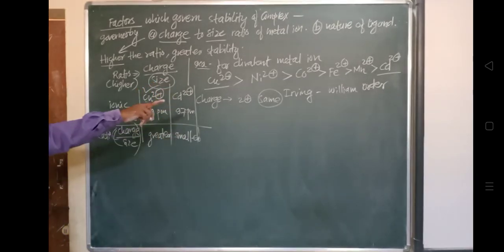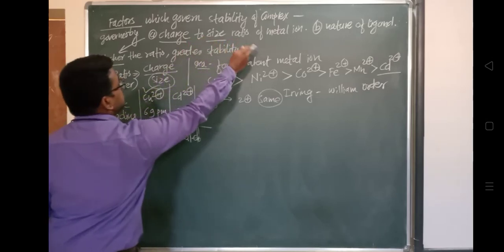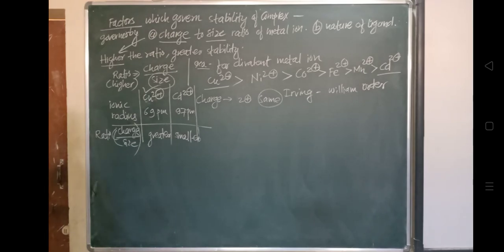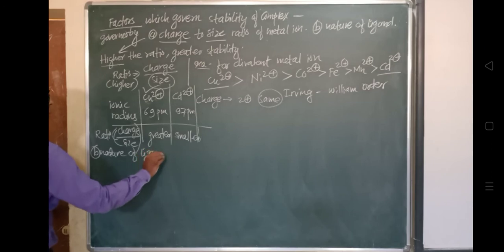Okay, now the nature of ligand. Now second is the nature of ligand. So how this factor, the nature of the ligand, is governing the stability of the complex. If we see, it is related to how easily the ligand can donate its lone pair.